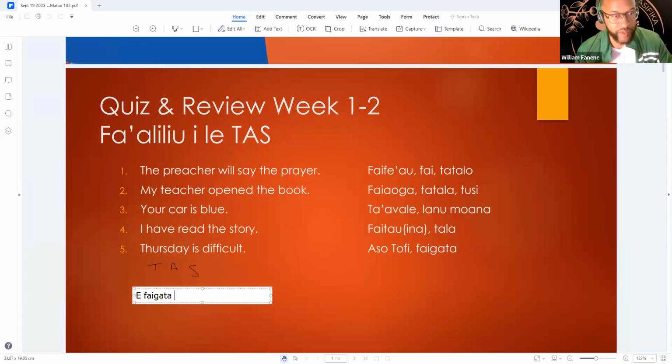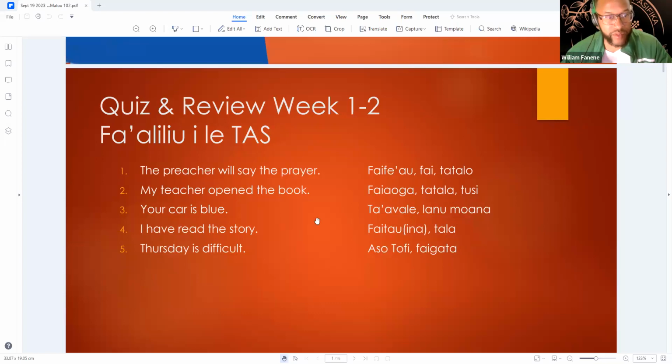E faigata Aso Tofi. Or if we want to say this Thursday, there are several ways to say that, however people come up with it, but if you said this, that's fine. Thursdays are difficult, difficult Thursdays. Okay, so the whole thing with this exercise is tense, action, subject. If you do a whole bunch of those exercises, after a while it just becomes fluent and second nature.